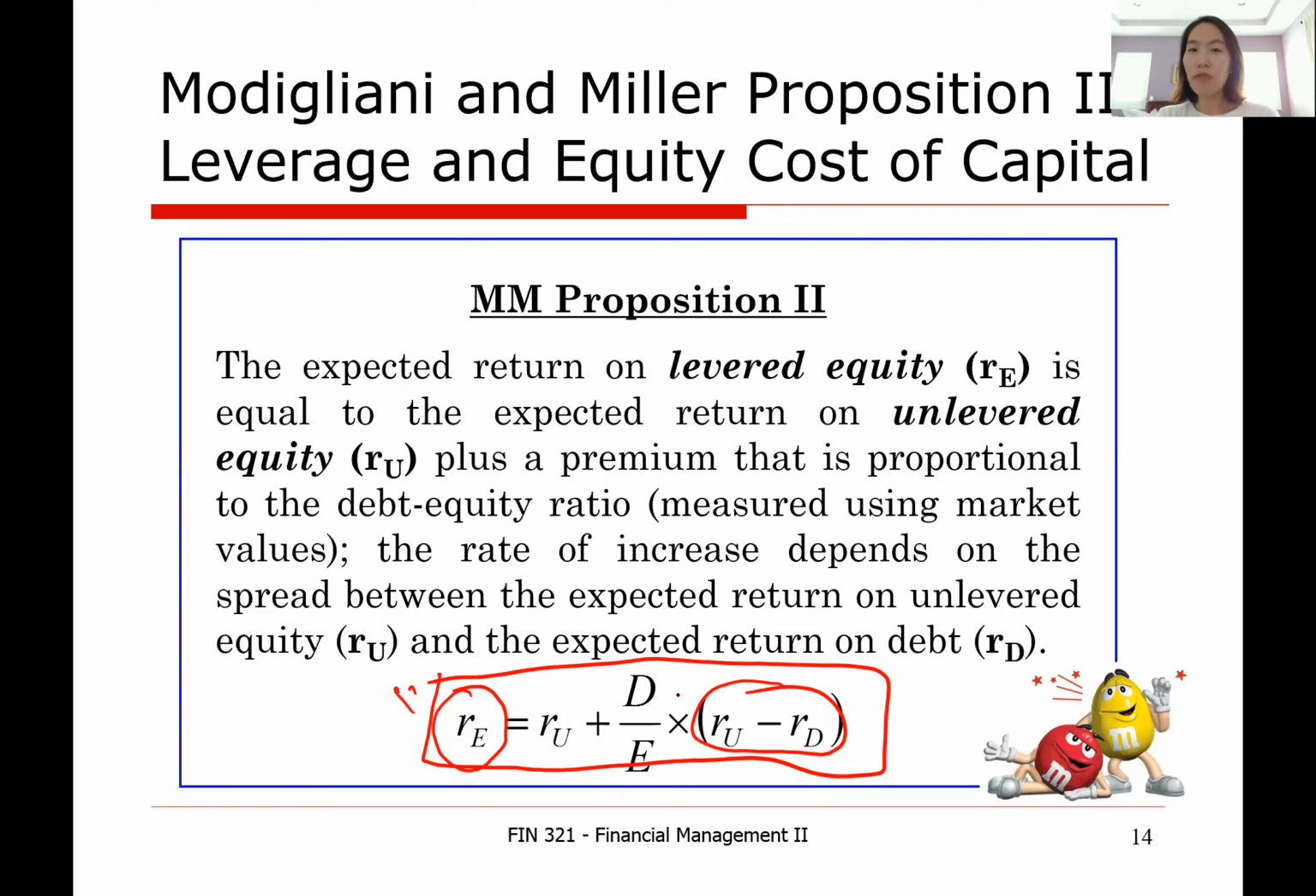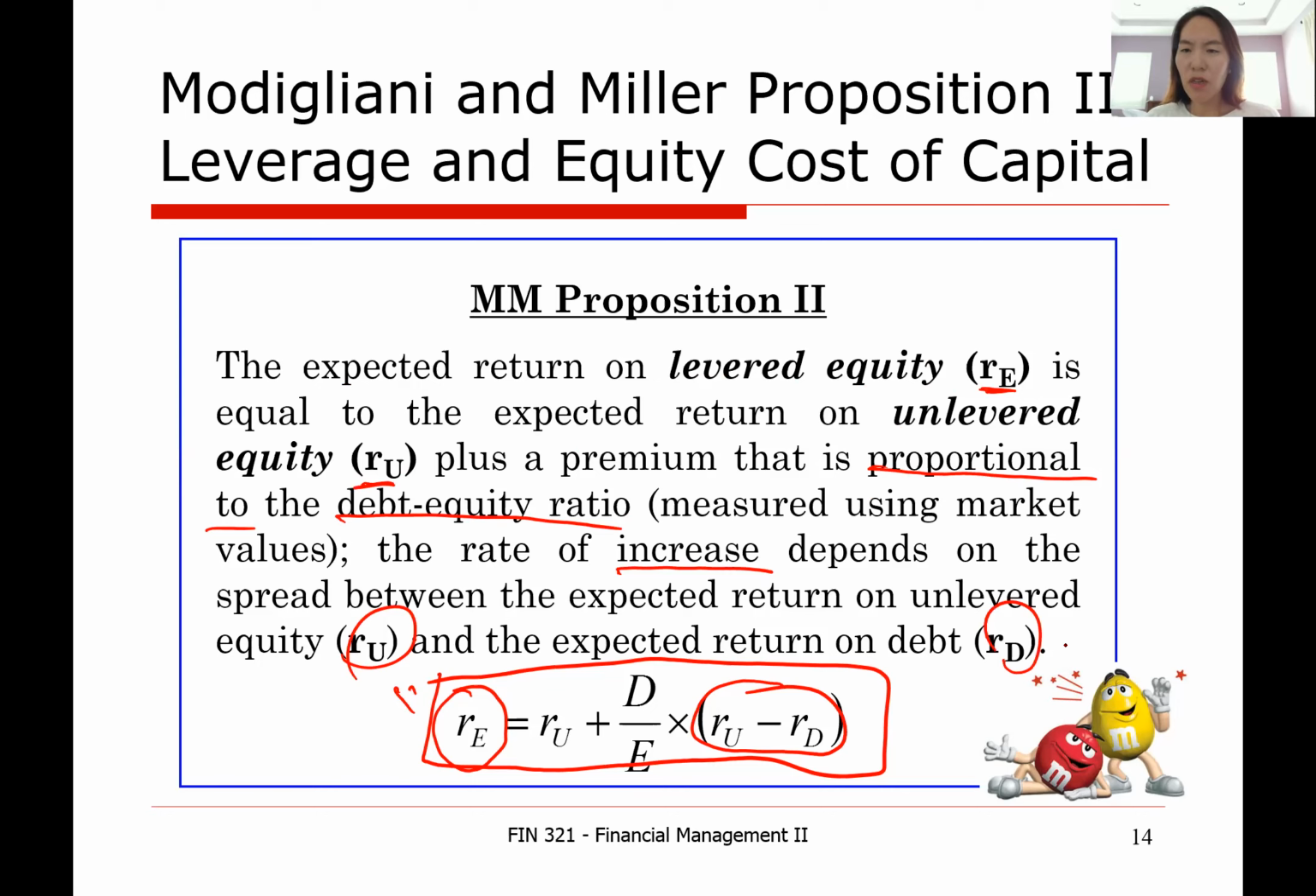Summarizing once again, M&M Proposition 2 says the expected return on a levered company's equity, RE, is equal to the expected return on unlevered equity, RU, plus a premium that is proportional to the firm's debt to equity ratio. And the rate of increase depends on the spread between the expected return on unlevered equity, RU, and the expected return on debt, RD.